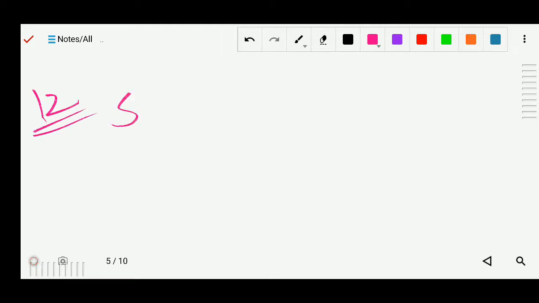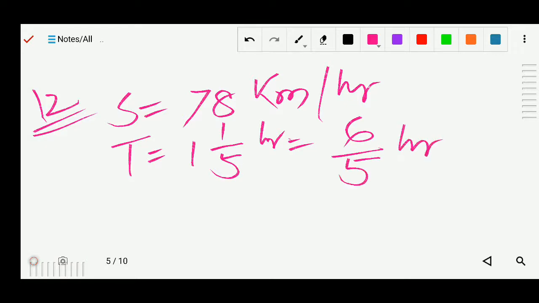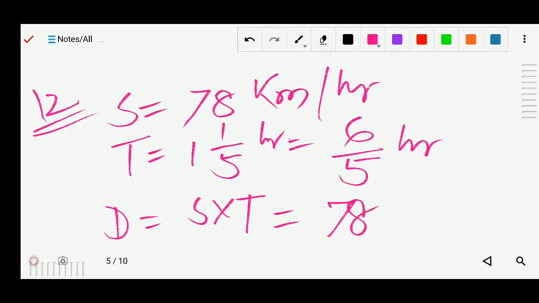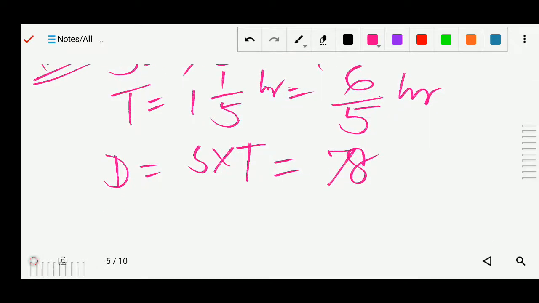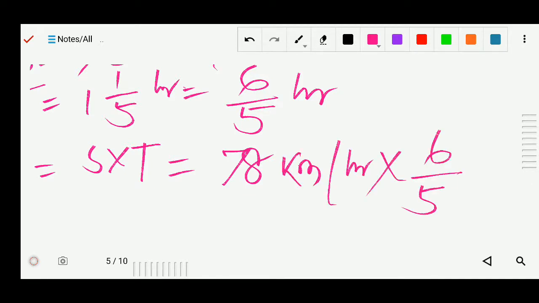So first of all, speed is given there, 78 km per hour. This is the speed. Time is also given, 1 and 1/5 hours. So you can solve it: 5 times 1 is 5, plus 1 is 6. So 6/5 hours. Okay, now we can find the distance. So distance is equal to speed into time. So what is the speed? The speed is 78 kilometer per hour into what is the time? 6/5 hours.